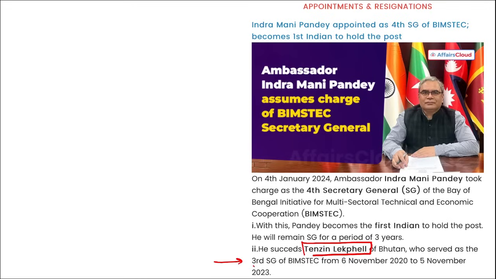If question asked who was the third Secretary General of BIMSTEC from 2020 to 2023, Tenzin Lekpal. If we talk about Indra Mani Pandey, he was an IFS officer of 1990 batch, correct? Before his appointment as permanent representative of India to UN, he served as the additional secretary in the Ministry of External Affairs. He was the ambassador of India to Oman from 2015 to 2018. He was the deputy ambassador of India to France from 2013 to 2015 also. Correct? If we talk about BIMSTEC,